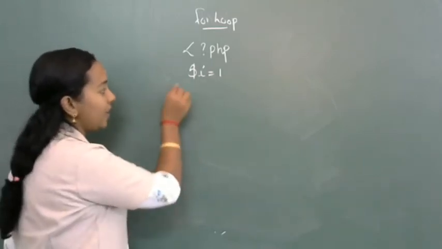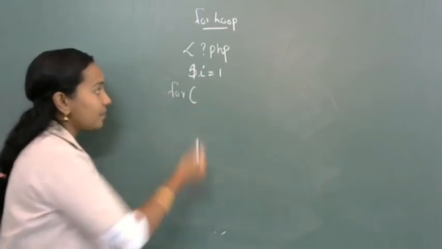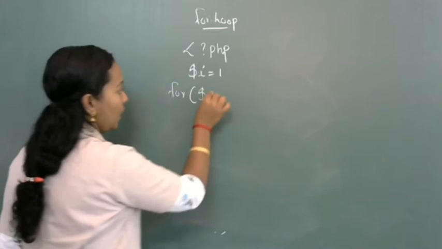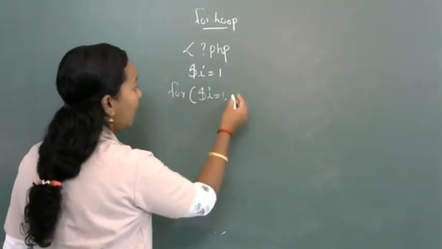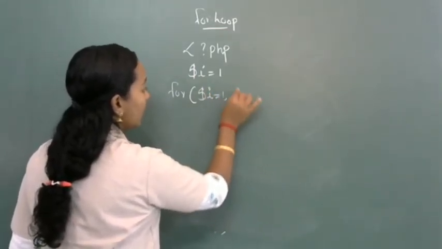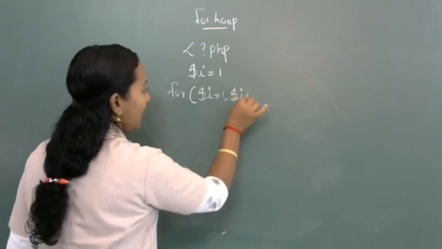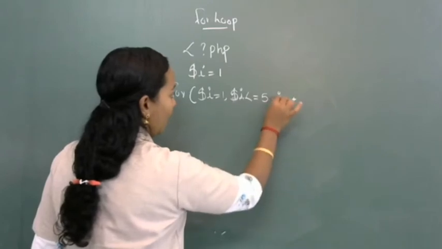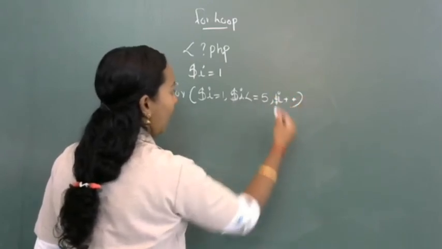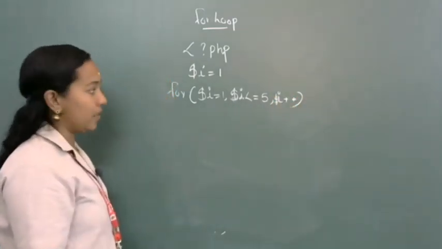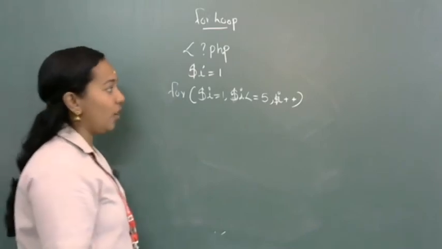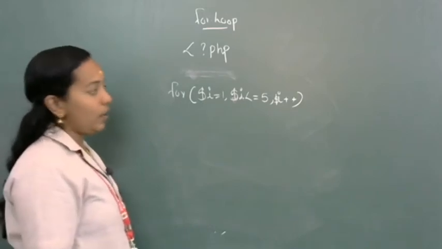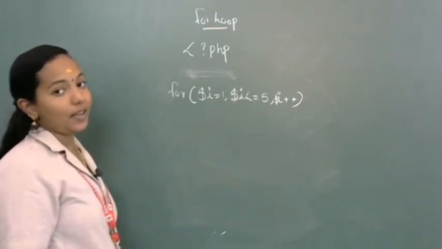Then after that I am going to write for, $i equal to 1, $i less than or equal to 5, $i. Okay, before every variable you want to include dollar symbol. So what is the first condition? $i equal to 1, $i less than or equal to 5, $i plus plus.